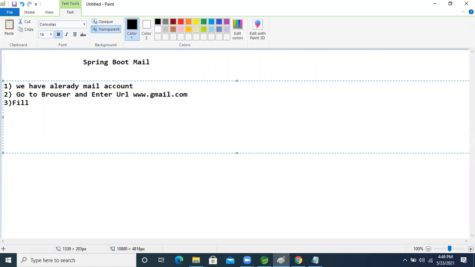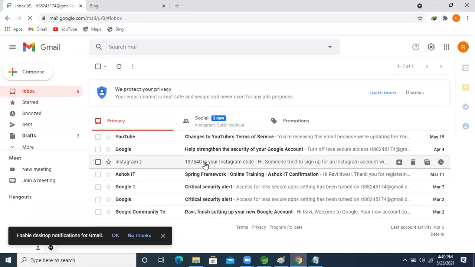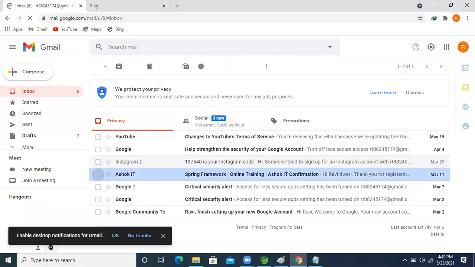fill in the details, username and password, for the login purpose. Now fine, guys. After filling that in, our account is still not logged in, actually because of a net problem.